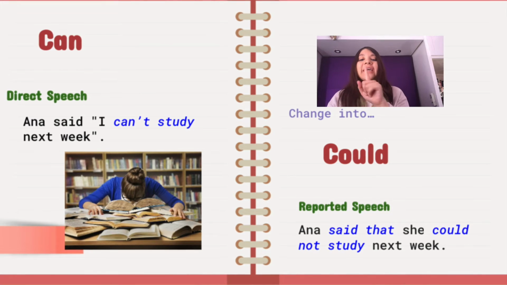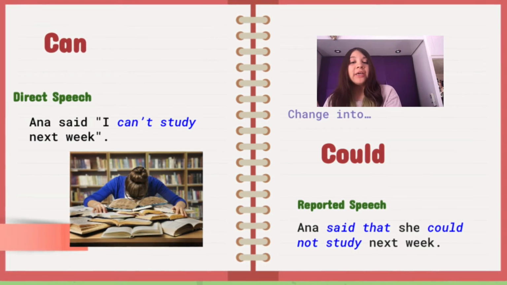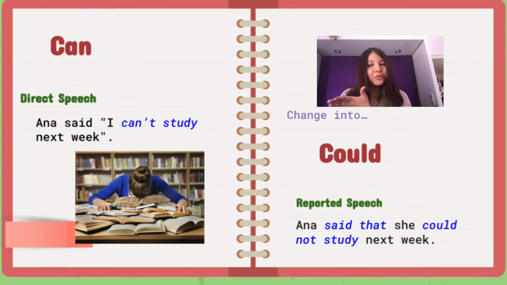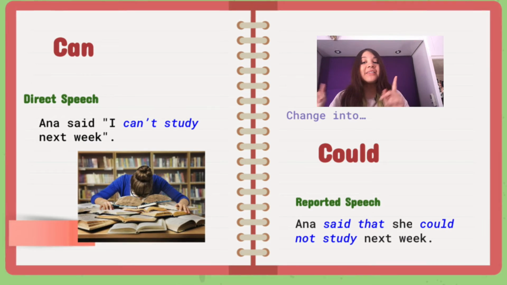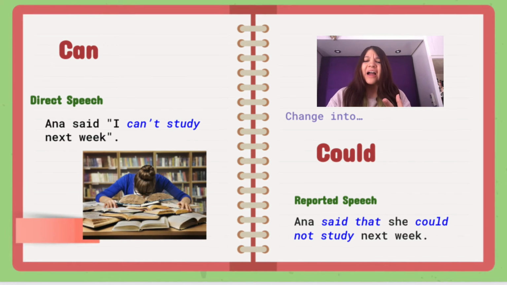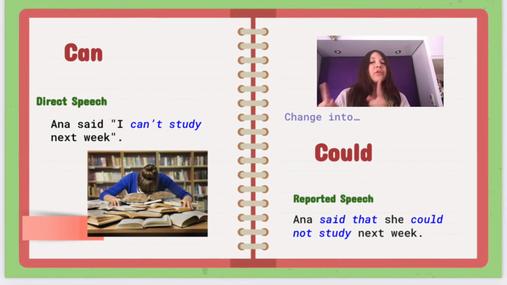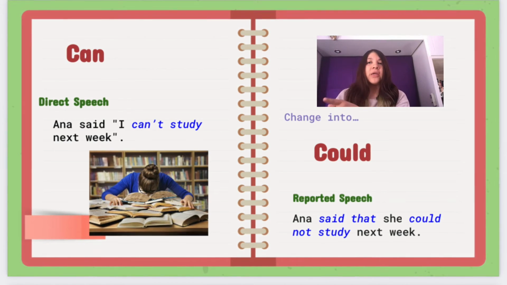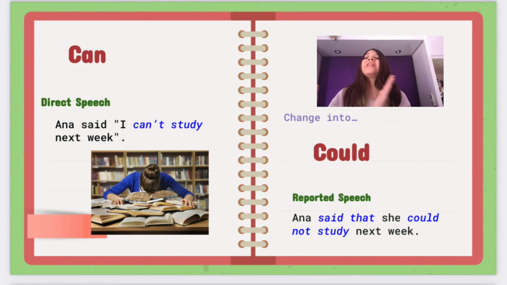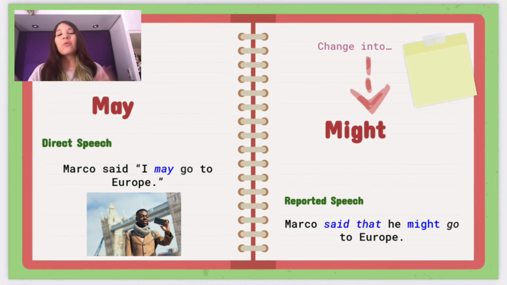For example, can in direct speech. Anna said, I can study next week. If you want to change it into reported speech, you need to use could. So it will sound like this. Anna said that she could study next week. So in this part, you can leave the next week like this, because we don't know exactly the time. It will be different if it says last week, because you can say in that case previous week when you turn it into reported speech. Again, guys, this is very easy. You just have to change one word.